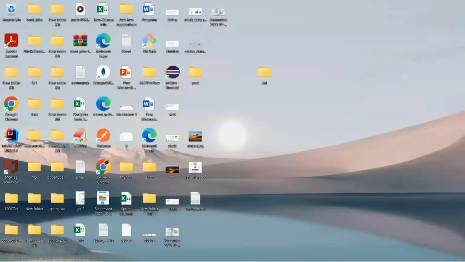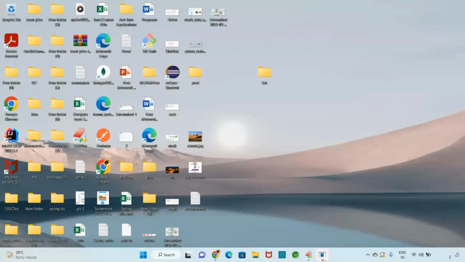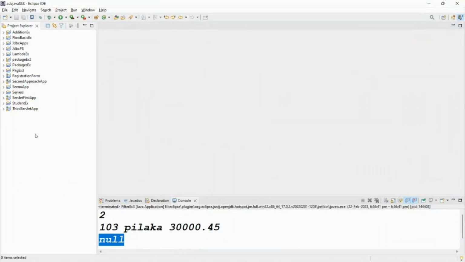Let me open Eclipse IDE. Guys, let me open what? Eclipse IDE. This is my Eclipse IDE. Yes, Eclipse IDE. How to open Eclipse IDE? If you don't know Eclipse IDE, we can't do anything.